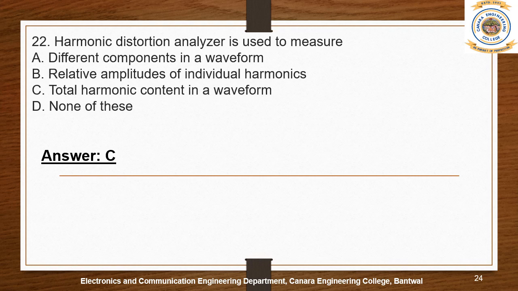We are going to measure the total harmonic content present in the waveform along with the noise, and the power of the fundamental waveform.